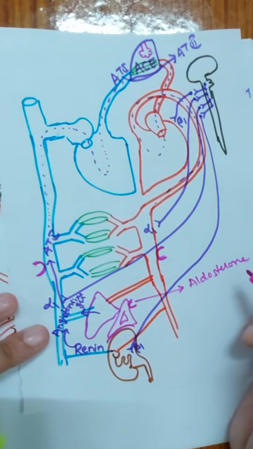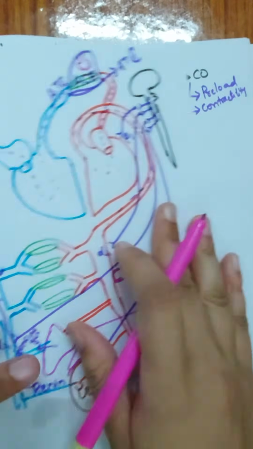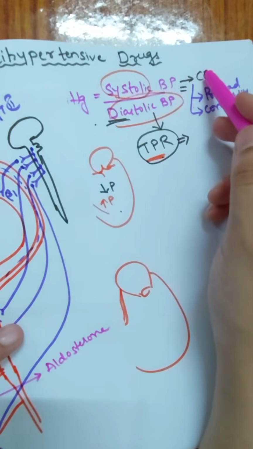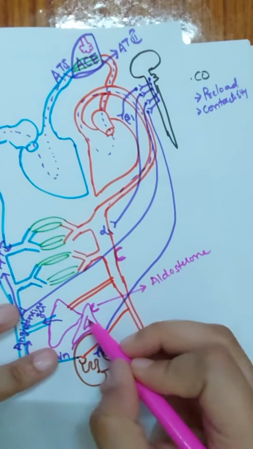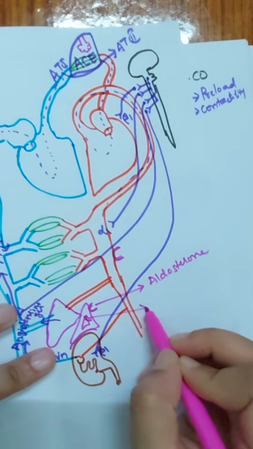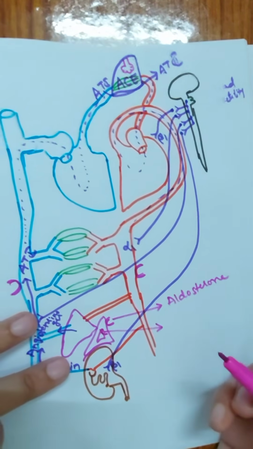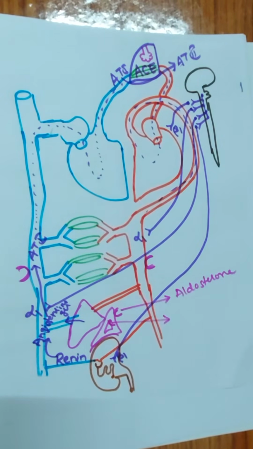This aldosterone will increase the fluid load, because of which preload will be increased, and when preload is increased it will increase the cardiac output and thereby increase the systolic blood pressure. Next, angiotensin receptors are also present on the adrenal medulla, because of which it will increase the sympathetic outflow. So these are all the things that occur because of sympathetic activation.